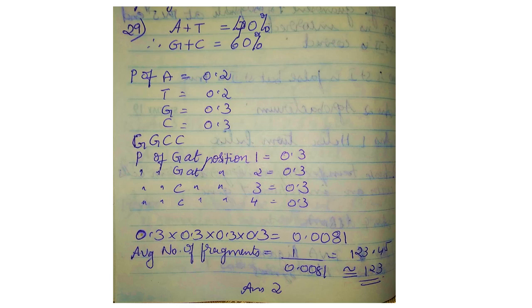So for the sequence GGCC, probability of G at position 1 will be 0.3, G at position 2 will be 0.3, C at position 3 will be 0.3 and C at position 4 will be 0.3. So multiply all the probabilities, you will get 0.0081, and average fragment size will be the reciprocal of this particular answer, 0.0081. You will get it approximately as 123.45 or approximately 123. So the answer is option 2.